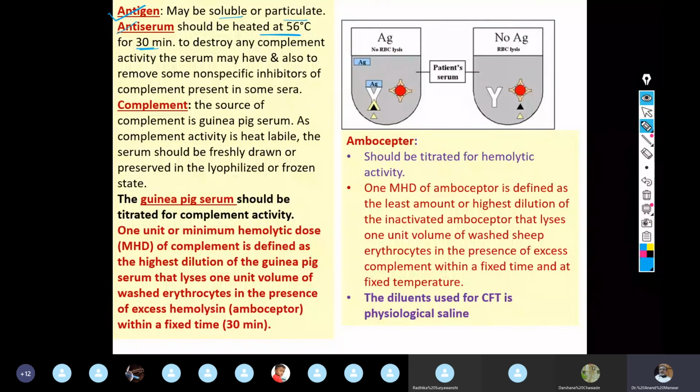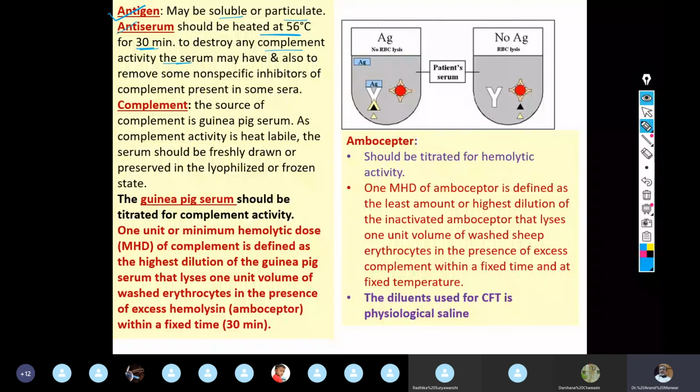Now what will happen in this process? During this heating, the complement which is present along with the serum normally, because every individual will have complement in circulation, will be destroyed or inactivated.